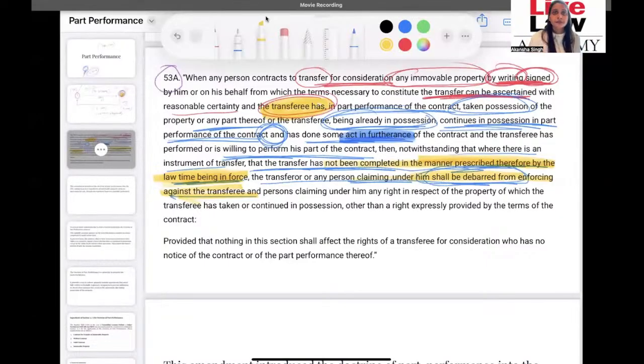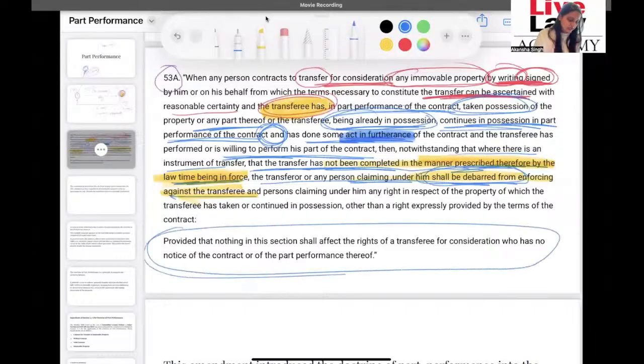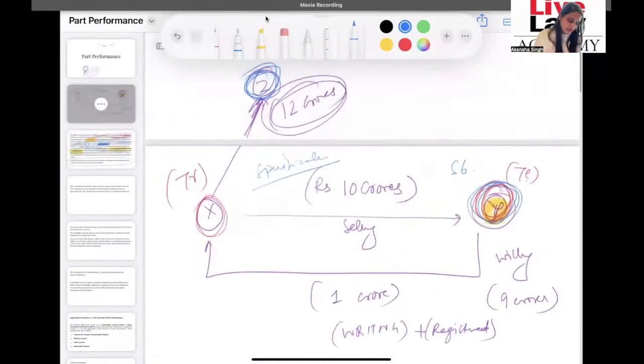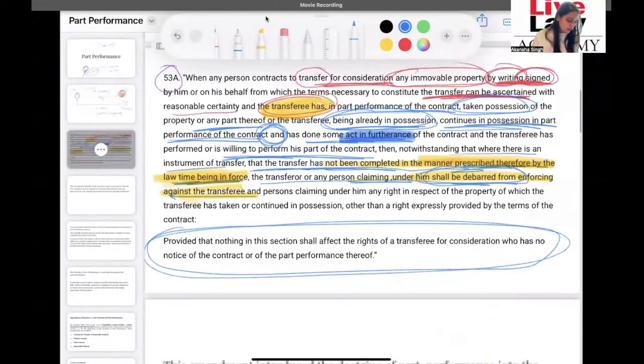But there is an exception to that, which is mentioned under the proviso of Section 53A, which specifically says that this transferee's right, even though it is above the right of the transferor, right, will not be above the right of another transferee who has paid consideration and who had no notice about this transaction. Okay, so let's read the proviso now.